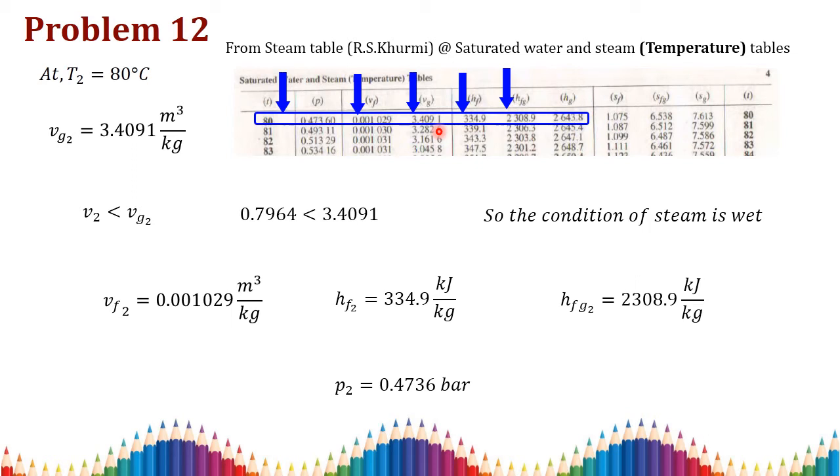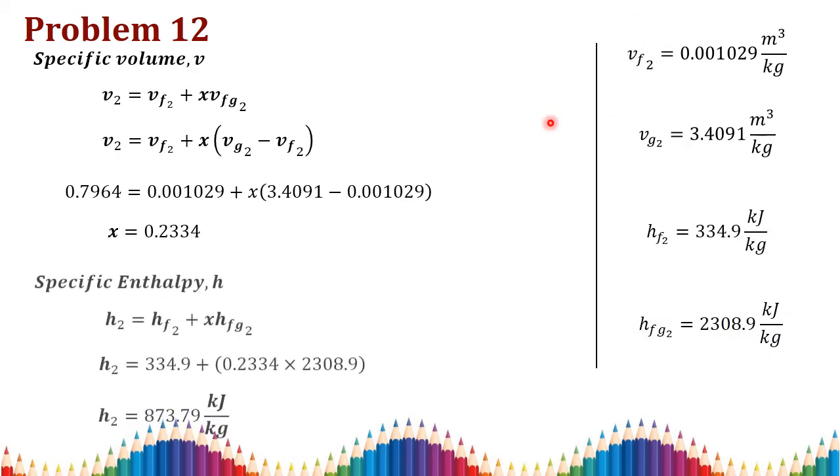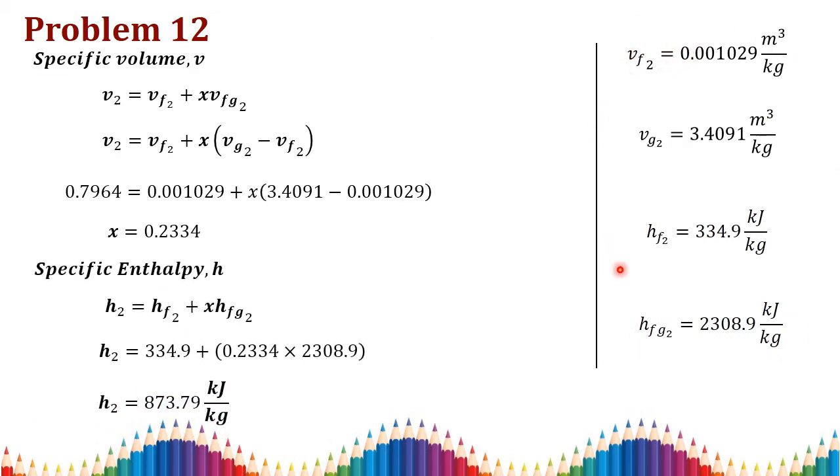Compare the initial value: V1 is equal to V2, which is 0.7964, we already know. So comparing, we know V2 is lesser than Vg2. You write this value here, and this is the left hand side of your given value. So the condition of the steam is wet in this problem. Since it is wet, we need to find the enthalpy value. I am taking the saturation pressure, Vf, Hf and Hfg values from the table here, and writing the taken values at the right hand side.